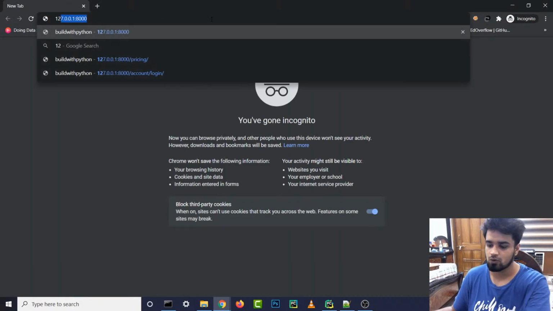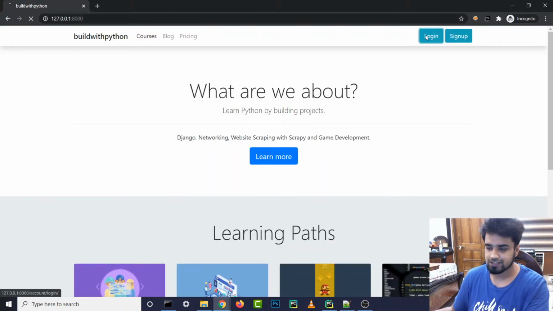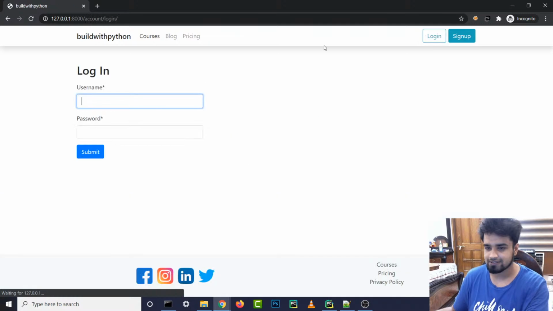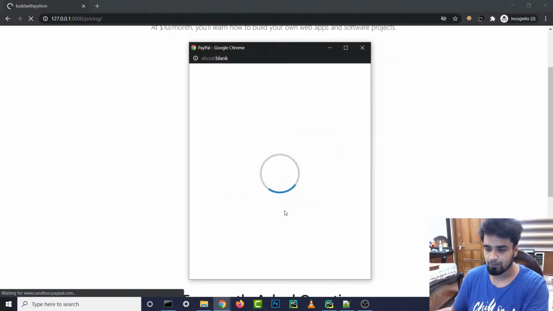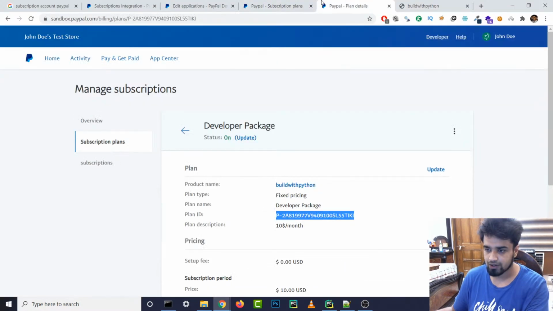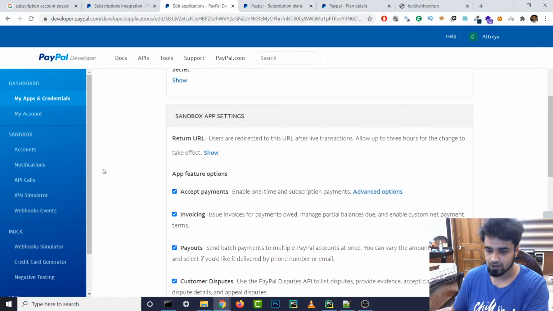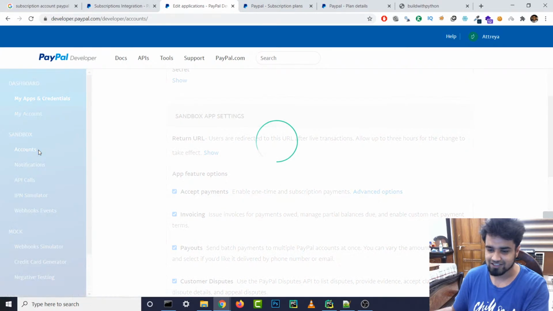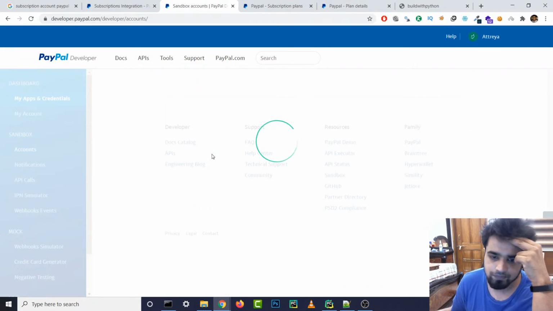And then we are going to go to this thing over here, and let's actually log in first. I mean, it doesn't really matter, I guess. We can just go to pricing directly and go to PayPal. And now we are gonna actually log in with our sandbox account. That's not the business one, that's actually our personal one that they have given. So if we go to accounts, there were two emails over here, right?